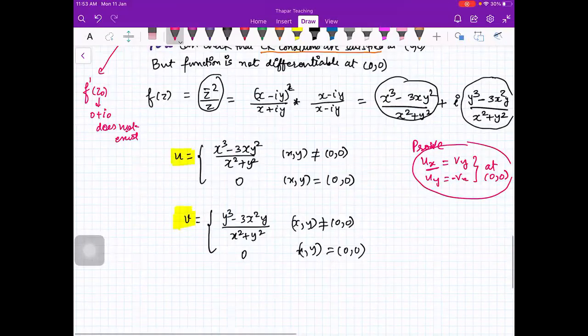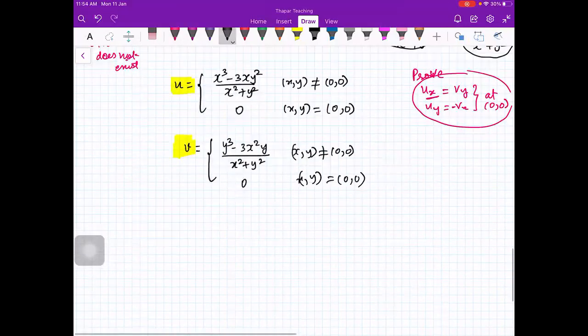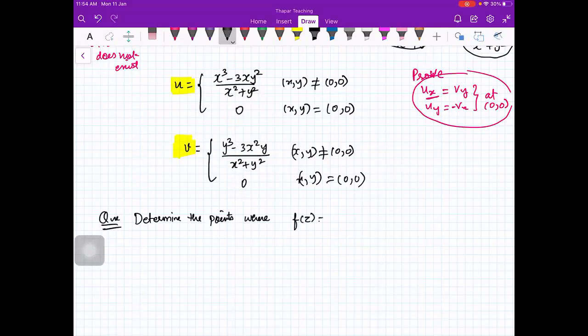So this is the example. So let us do one problem. Determine the points where f of z is equal to real of z is not differentiable. Can you tell me, beta? What are the points where the function is not differentiable?